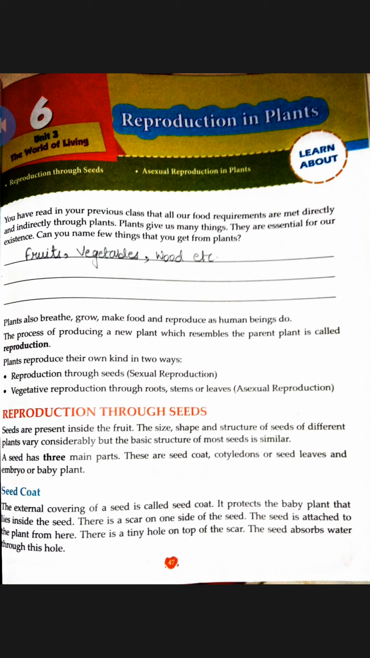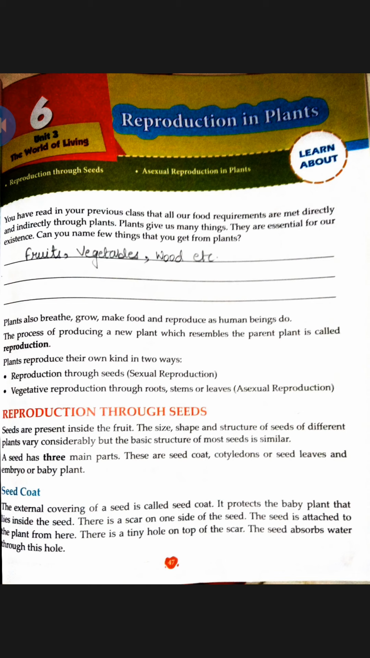So, what is reproduction? It is defined as the process of producing a new plant in which the new plant resembles, means it looks like the parent plant. Okay, it is similar to the parent plant. Parent plant means the plant which is producing another plant. That is called the parent plant. So this process is called reproduction.